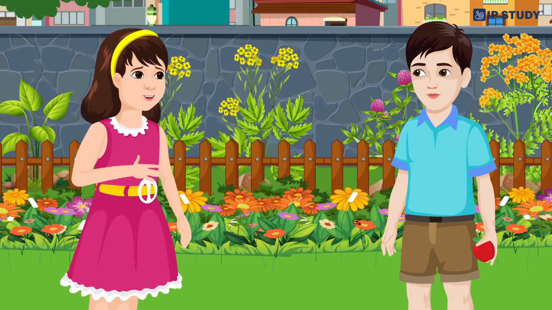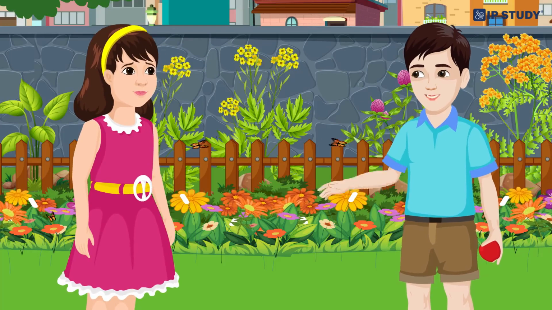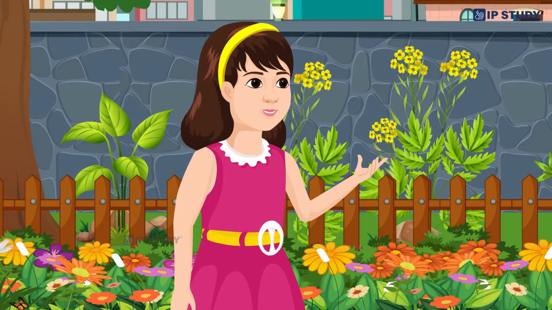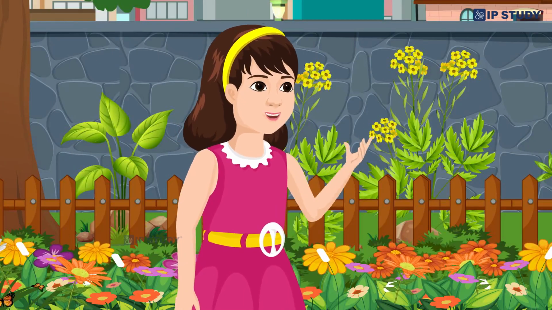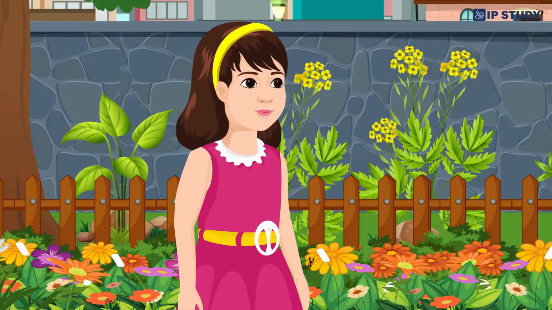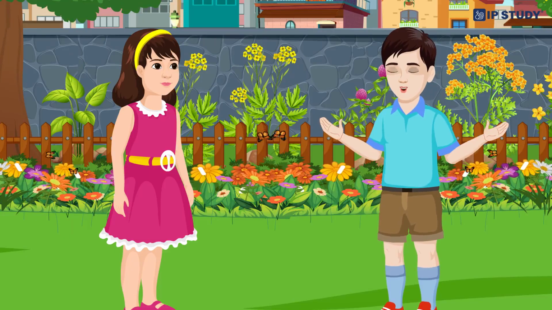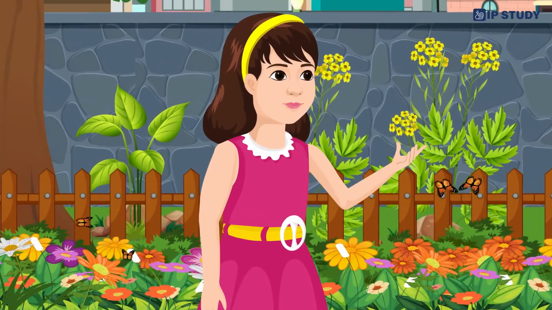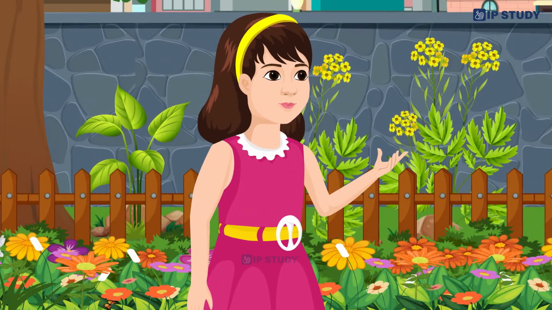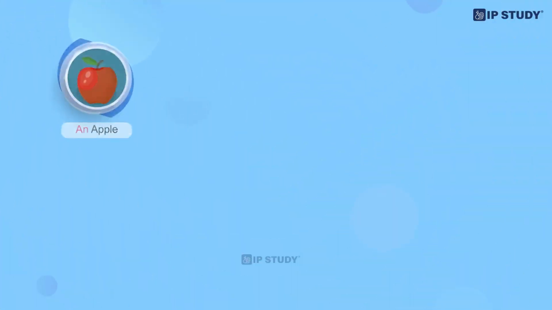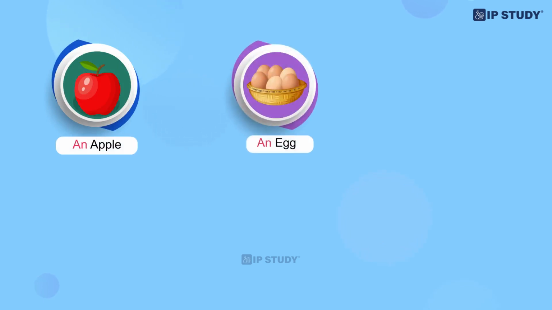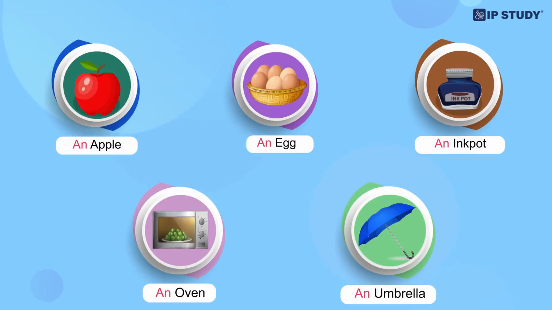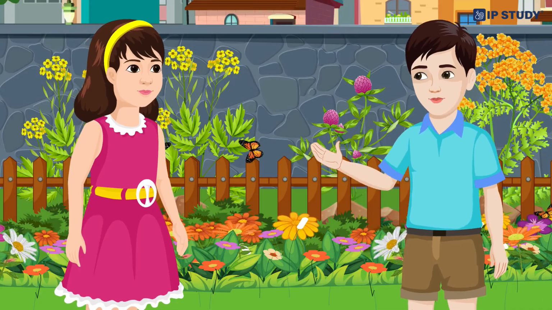Akshay, I'm hungry. Don't worry, Janvi. I have an apple. That's great, Akshay, but you should say "I have an apple." Why do we use "an" before apple? We use "an" before words that start with a vowel sound, like an apple, an egg, an inkpot, an oven, an umbrella. I got it, Janvi.